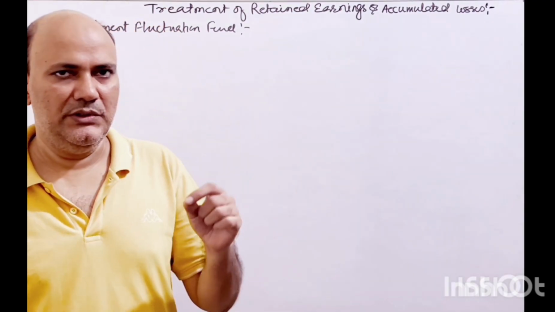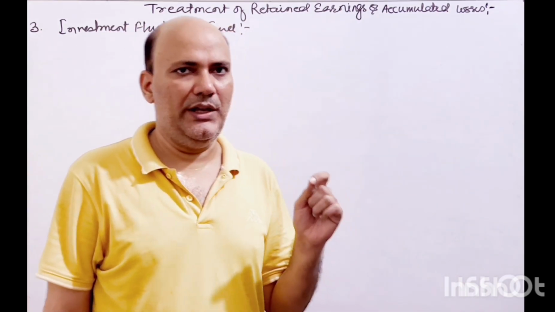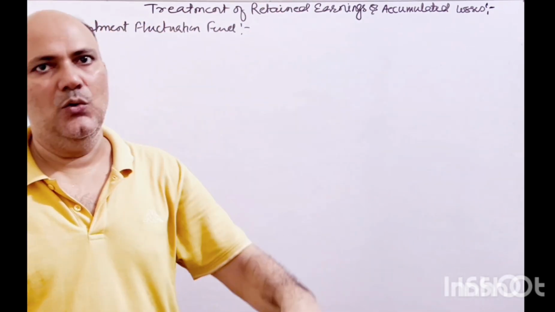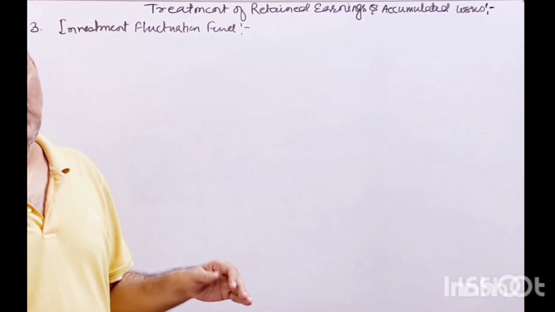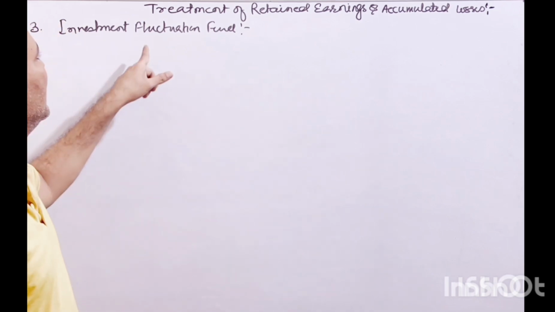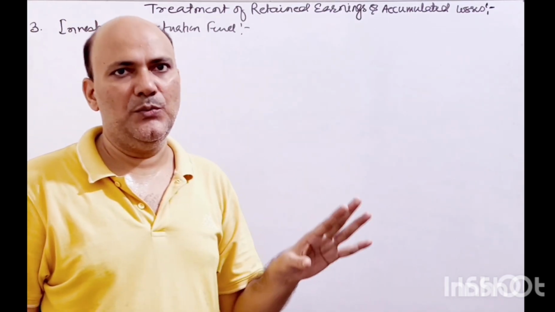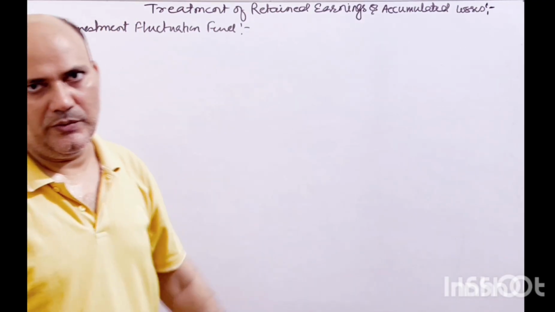Investment fluctuation fund is created by the partnership for fluctuation in the value of any kind of investment. If the market value of the investment goes down from the purchase value, whatever loss happens, that will be set off against this investment fluctuation fund. So any fluctuation in the investment will be taken care of by the investment fluctuation fund account, right?